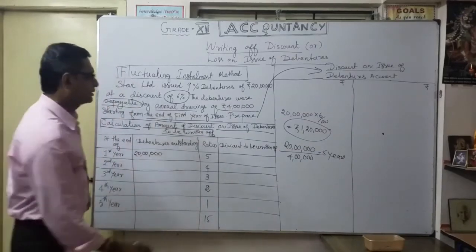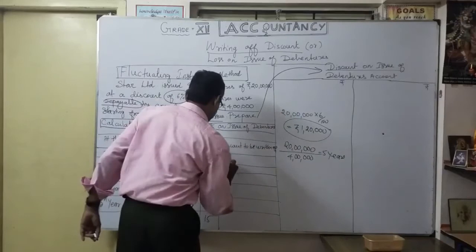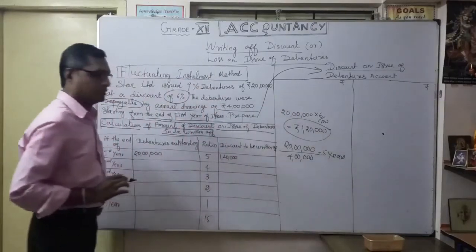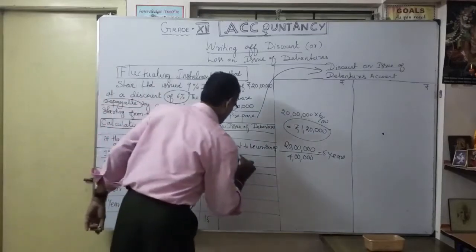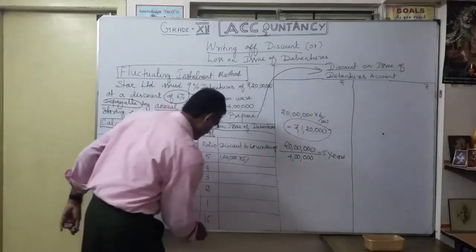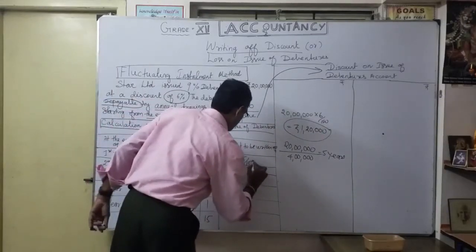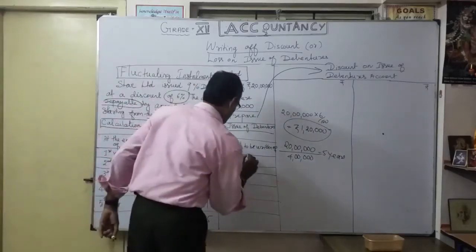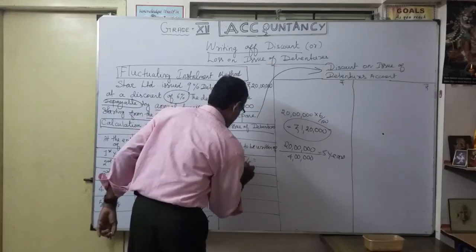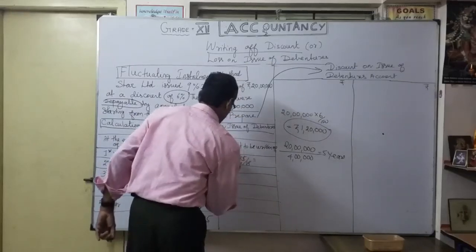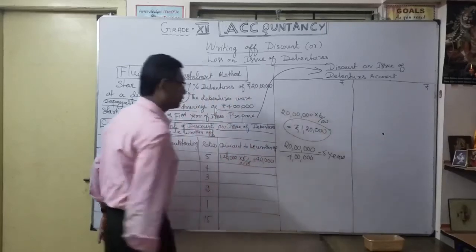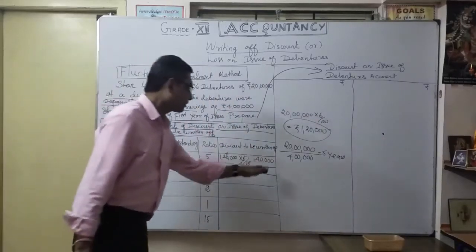So how much discount you write off? 1,20,000 into ratio 5 divided by 15. So how much you are going to write off in the very first year? For simplification, 5 here 3 times, here 4 times. So 40,000.